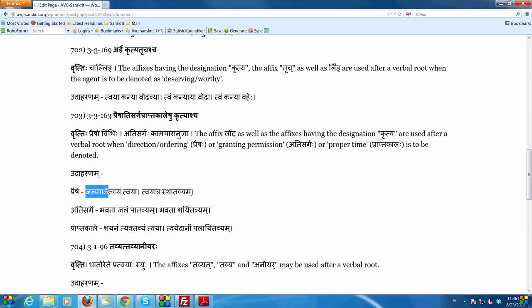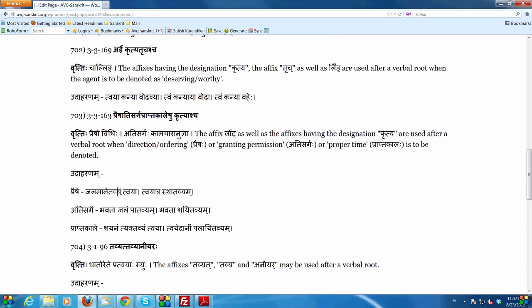Jalam anetavyam tvaya. So the water is to be brought by you. Anetavyam. We will be deriving this form shortly. But right now we are focusing on the meaning in which it is to be used. So jalam anetavyam tvaya. This water is to be brought by you, means you should bring the water. This is a command. This is an order. It says bring the water.